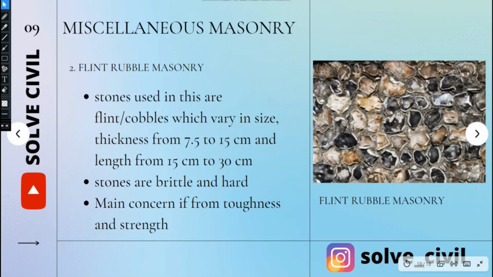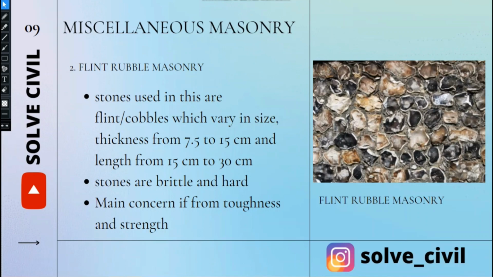Next is flint rubble masonry. The stones used here are flints or cobbles, which vary in size. The thickness varies from 7.5 to 15 centimeters, and their length may vary from 15 to 30 centimeters. The stones mainly used here are brittle and hard. The main concern here is toughness and strength. So, flint rubble masonry is one of the miscellaneous masonries in rubble masonry.